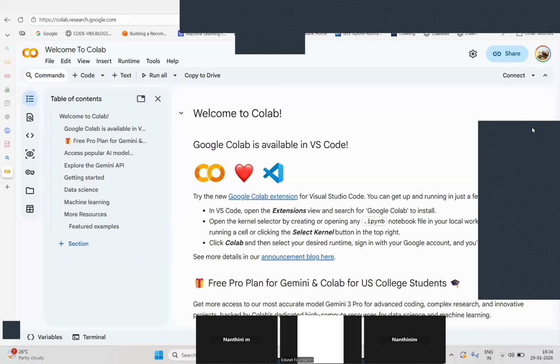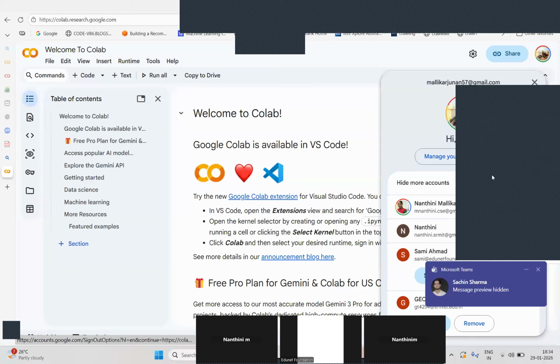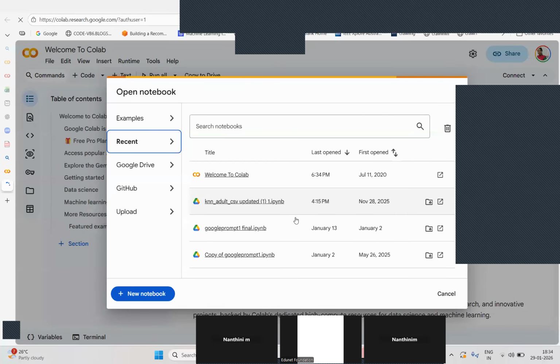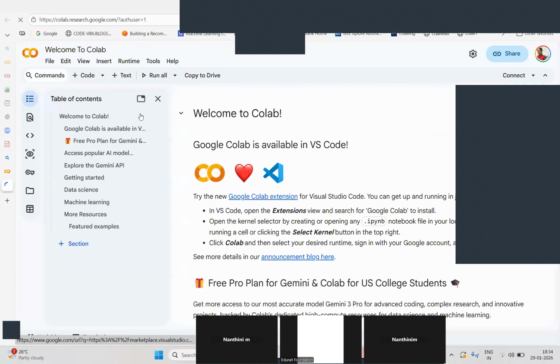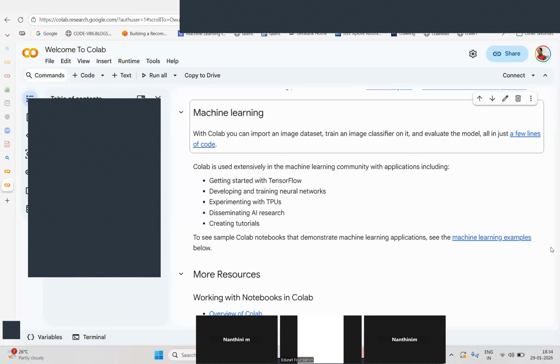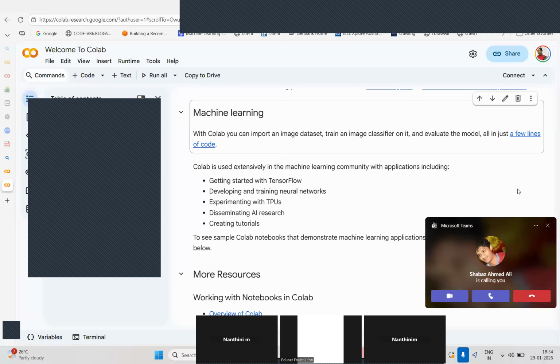Students, am I audible? Okay. Just log in to this Google Colab platform where you can create machine learning and deep learning based projects. Even data analytics projects you can create using this platform, because it supports all kinds of machine learning related projects. You need not install anything, and you don't require any predefined libraries as a prerequisite for this platform.